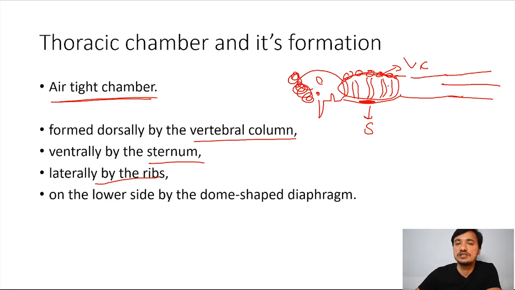Diaphragm is nothing but distinction between thoracic cavity and abdominal cavity. So diaphragm is present like this, and it is dome shaped. Okay, dome is like this. So this is the diaphragm. Here is the thoracic cavity, here is the abdominal cavity. Let's see once again. Formed dorsally by the vertebral column. This is the vertebral column. Then ventrally by the sternum. Sternum is one of the bones. Then laterally by the ribs. So these are the ribs. Laterally thoracic cavity is formed by the ribs, and on the lower side by dome shaped diaphragm. See, this is the diaphragm. So this is the formation of thoracic chamber.